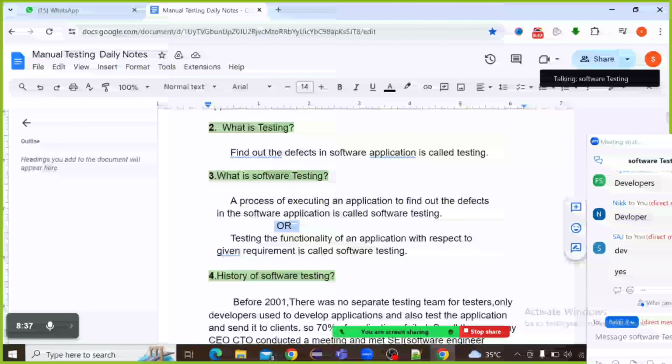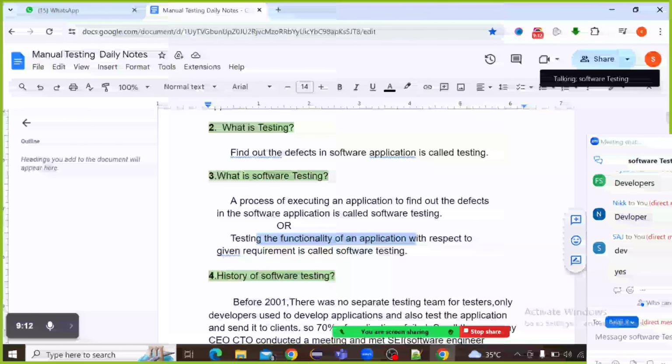Or one more definition is there: testing the functionality of an application with respect to the given requirement. So what is meant by functionality? For example, the WhatsApp application. For what purpose are we using the WhatsApp application?